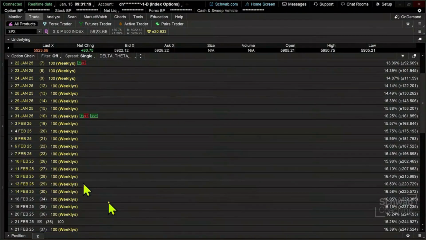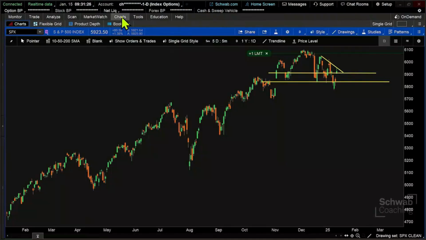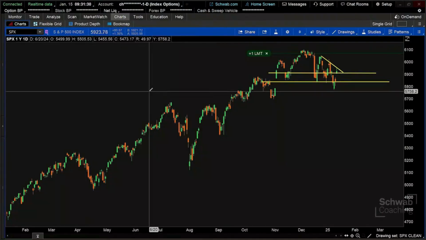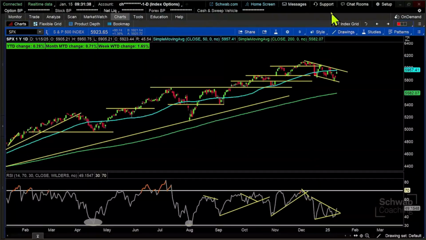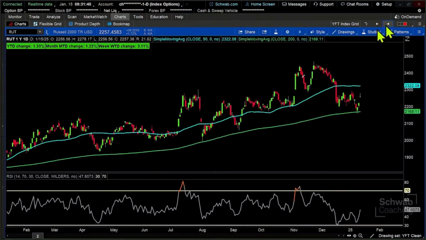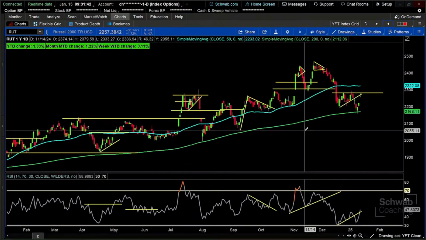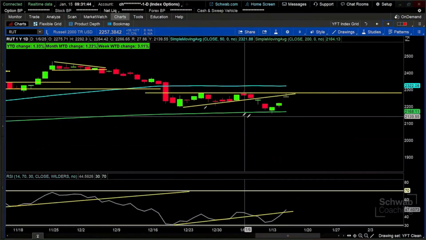Now, the other thing that I wanted to do here really quickly, while we've got a little bit of time, is I wanted to go back to our charts. And I want to come over here and I want to take a look at an idea. And let's go back to our index grid for just a second. And let's take a look at what's going on the Russell 2000. So notice what's going on the Russell. I'm going to zoom in here a little more closely.